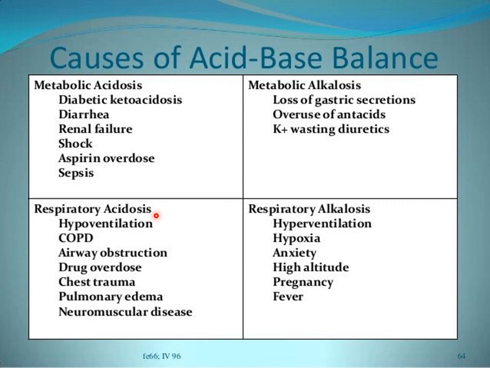Respiratory acidosis, as you recall, is characterized by an increase in partial pressure of carbon dioxide. An increase in partial pressure of carbon dioxide always occurs in case of hypoventilation, when the ventilation rate is reduced. As ventilation rate is reduced, carbon dioxide will not be removed from the body effectively, leading to retention of carbon dioxide inside the body, and this will result in a type of acidosis called respiratory acidosis.